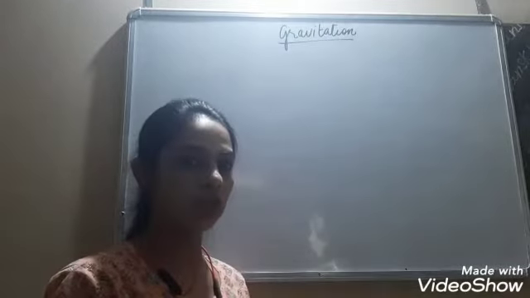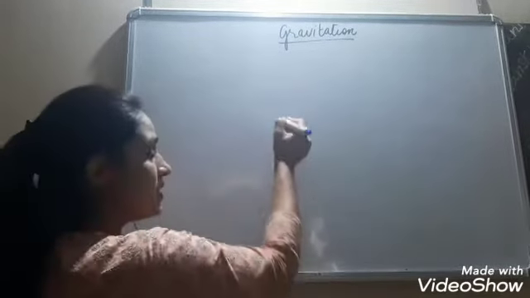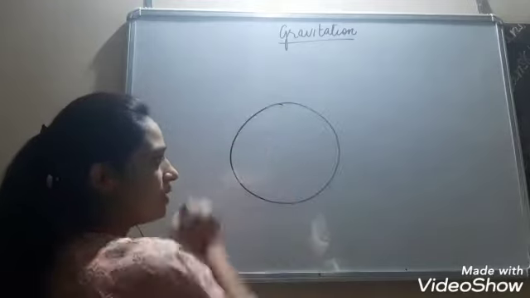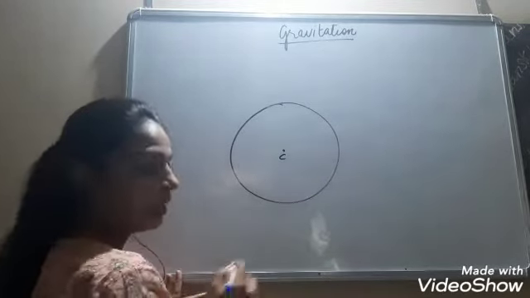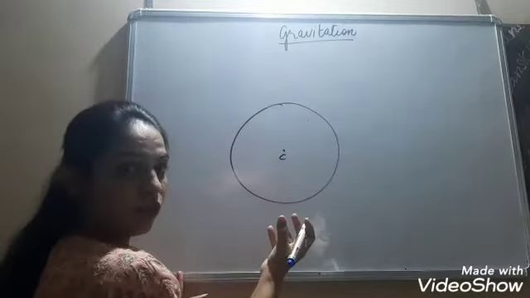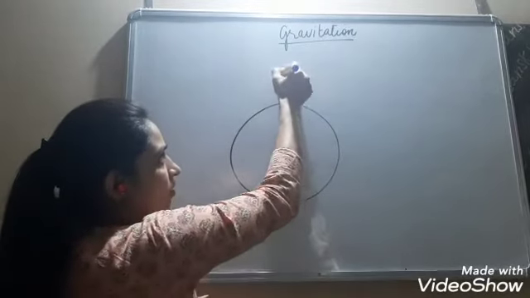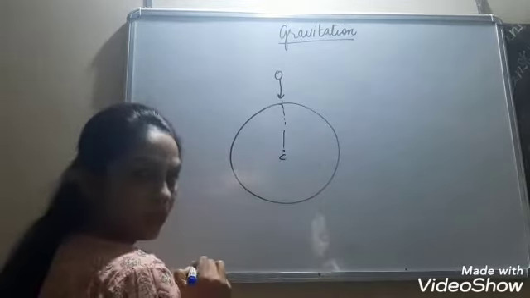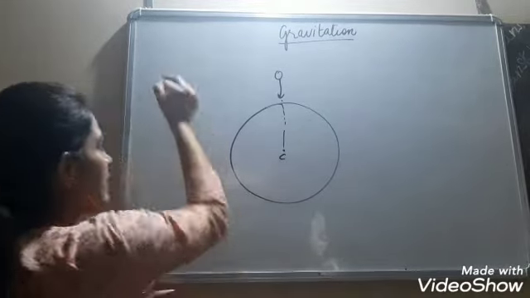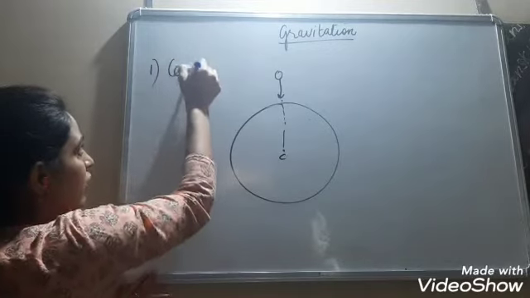And just now as we saw, if you throw anything, it will be attracted towards the surface of the earth. Actually, it is attracted towards the center of the earth. So if this is the earth and this is the center of the earth, then this gravitational force attracts every object towards the center. So this force is a central force.